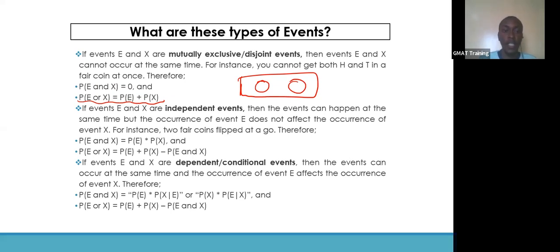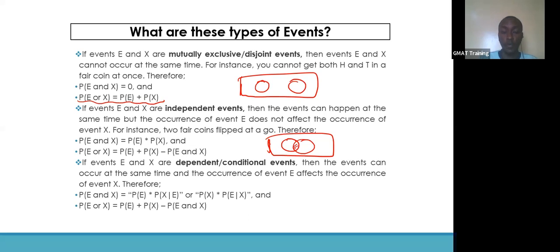If events E and X are independent events, then the events can happen at the same time. There's an overlap here. But the occurrence of event E does not affect the occurrence of event X, and the occurrence of event X does not affect the occurrence of event E. That happens when, for example, you have two fair coins.